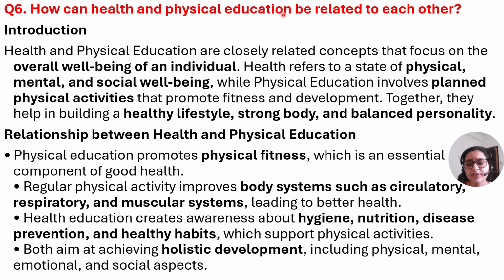How can health and physical education be related to each other? Health and physical education are interrelated concepts. They mainly focus on the overall well-being of an individual. What is health? It refers to the state of physical, mental and social well-being. Physical education involves planning of physical activities that promote fitness and development. They both together build a healthy lifestyle, strong body and balanced personality.